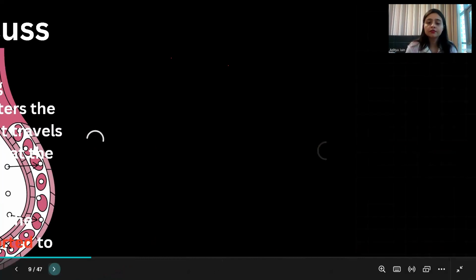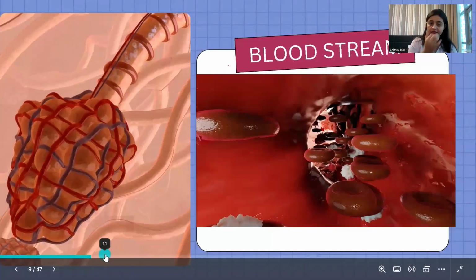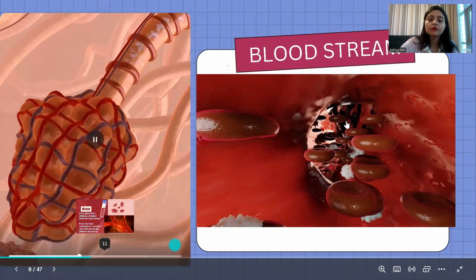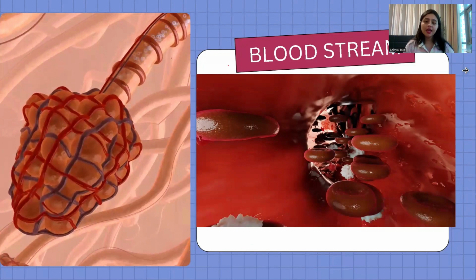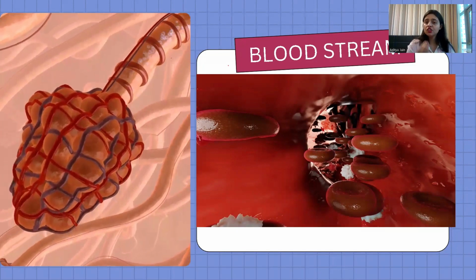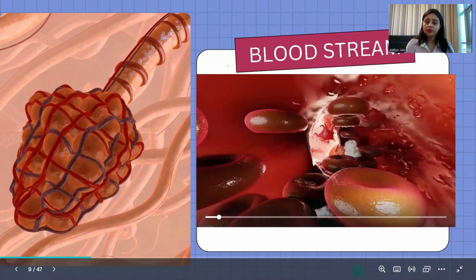All right. As you can see on your screen, on the left hand side, that is alveoli. The oxygen is inhaled, and you can see how the alveoli capillaries are transporting the oxygen towards the capillaries of our bodies. And towards the right side, this is the video or a picturization of the bloodstream.